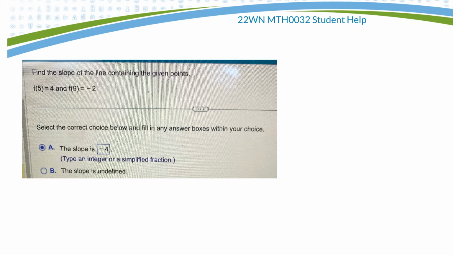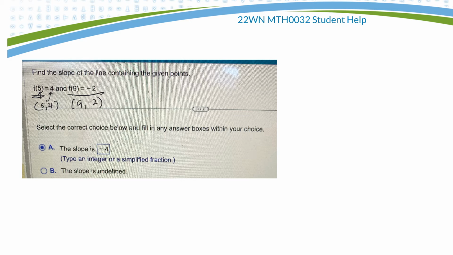All right, here's a good question. You're asked to find the slope of the line containing those points. And initially, they don't really look like points, but what this says is the value of the function when x is 5 is equal to 4. Or in other words, a point that you could give for that is (5, 4). And so for this next point, we could say the point is (9, -2).